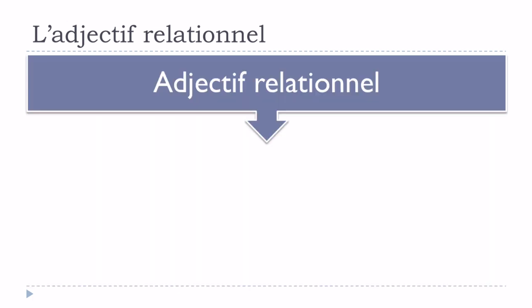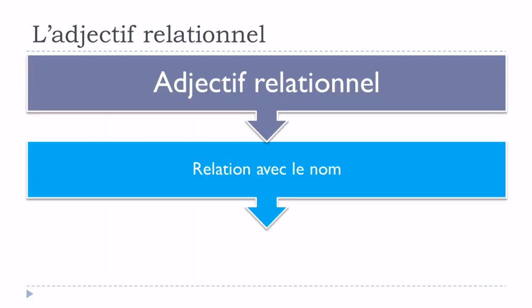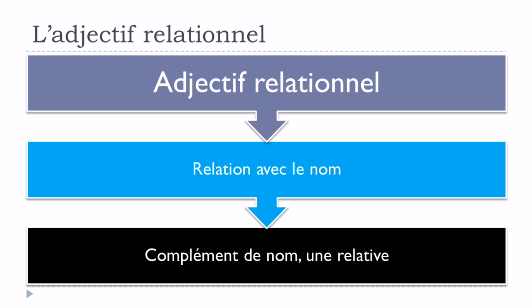Keep in mind that when we're talking about l'adjectif relationnel, it must of course be related en relation avec le nom, and as we saw in the first part, it can be complément de nom, or in the second part it can be une relative.